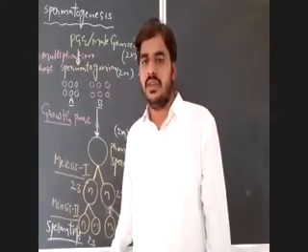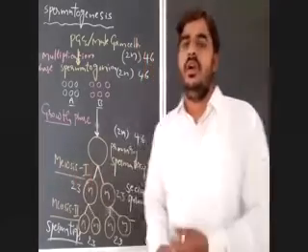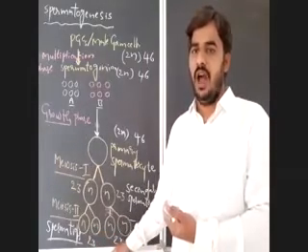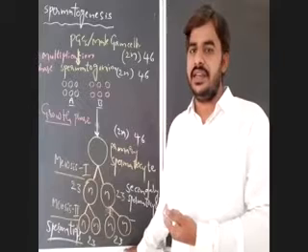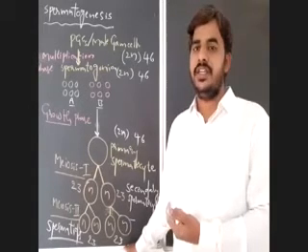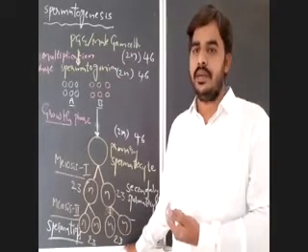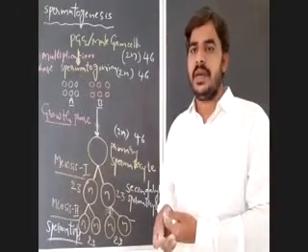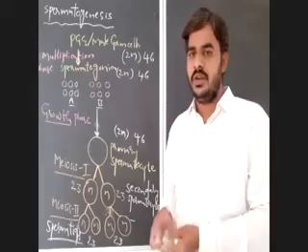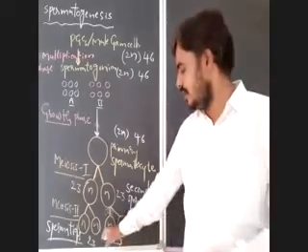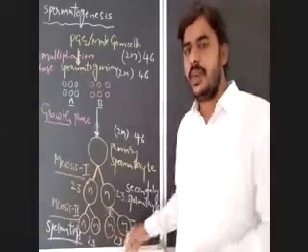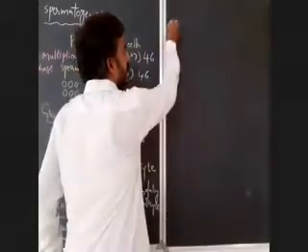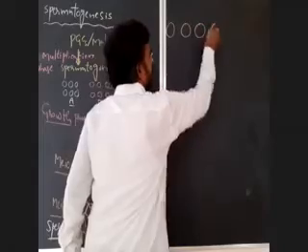So these spermatids will undergo metamorphosis, a morphological change, or structural modifications, that lead to formation of spermatozoa, which is known as spermiogenesis. Observe, these are 4 spermatids formed.